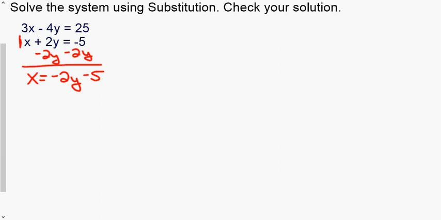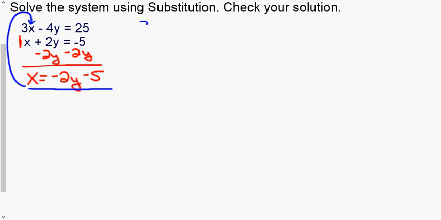Once we have done that, we are going to take this and plug it in the other equation for x. This is what's called substitution. Just like in section 2, where we were plugging in for a variable, and then we were plugging in a number. Here we are plugging in an expression.